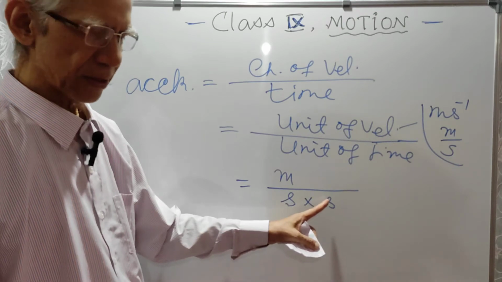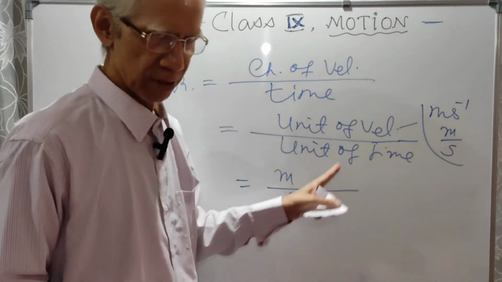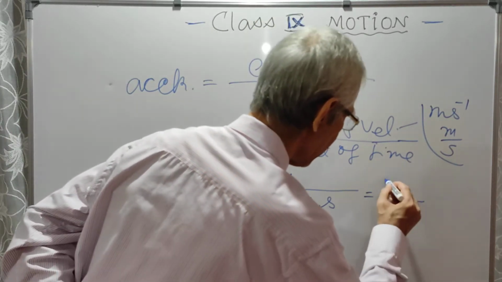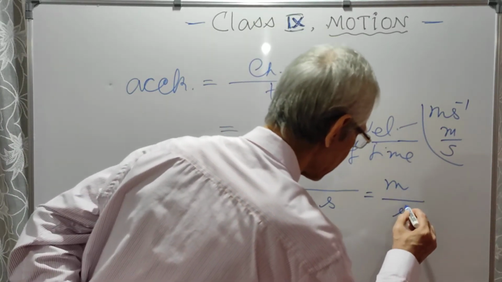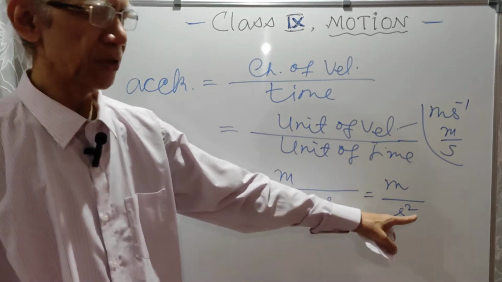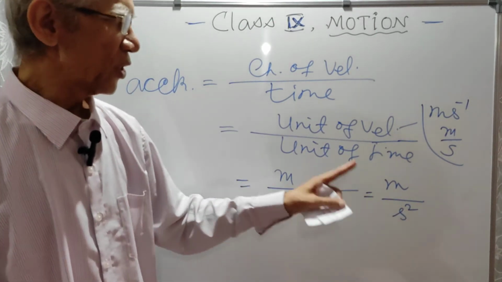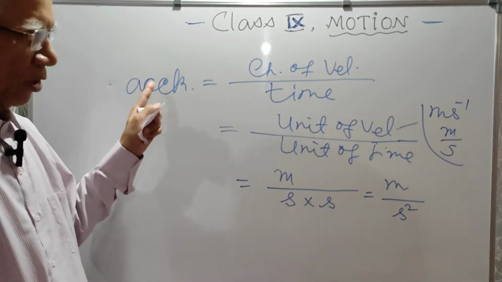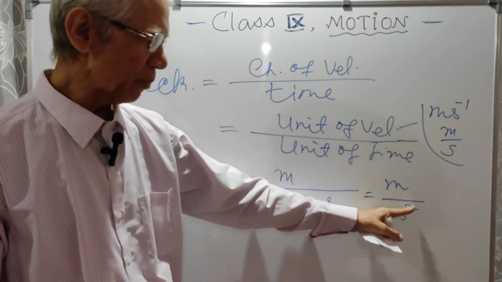Second, s. We are considering SI unit. So isn't it m by s square? So meter per second square. So you see second appears twice. So this is why in the unit of acceleration, the unit of time appears twice.